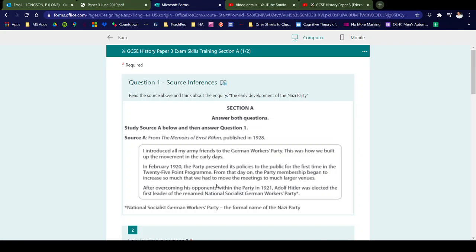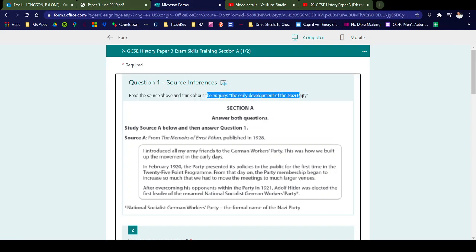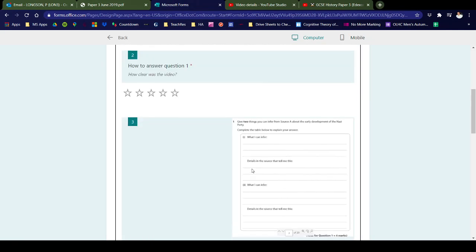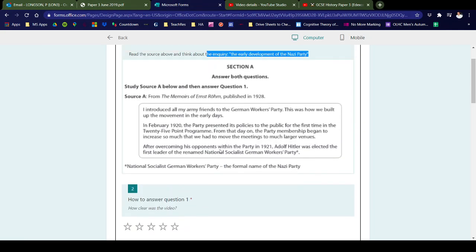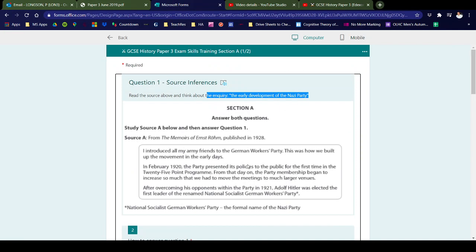For question 1, you need to read a source and fill in a series of prompts on the question paper. Before we read any of the information in the source, we need to make sure we have read carefully the topic of the question. So we are looking for the inquiry. Okay, so when we look at the exam paper like this, you will see the inquiry at the top. And here it says, give 2 things you can infer from source A about the early development of the Nazi Party. So we're not just reading this source for any reason, we are looking for information about how the Nazi Party started.